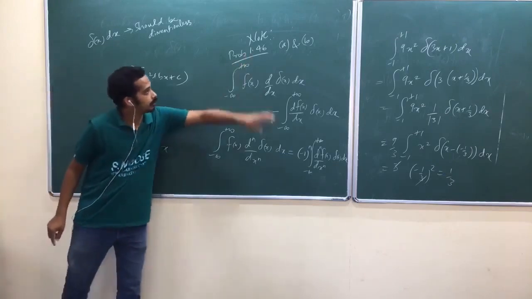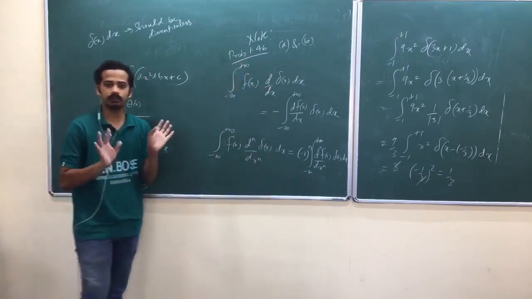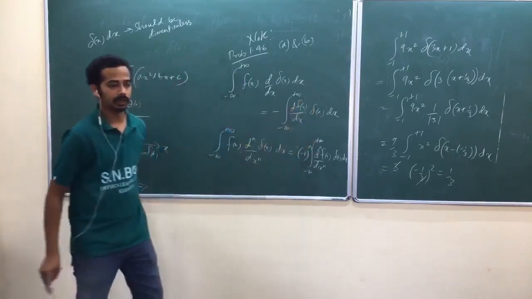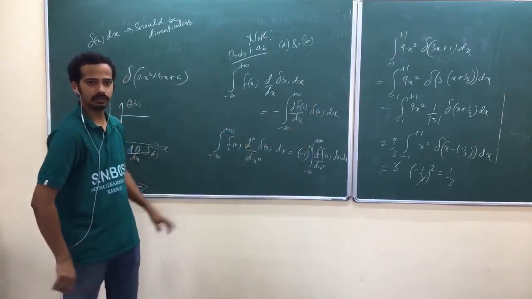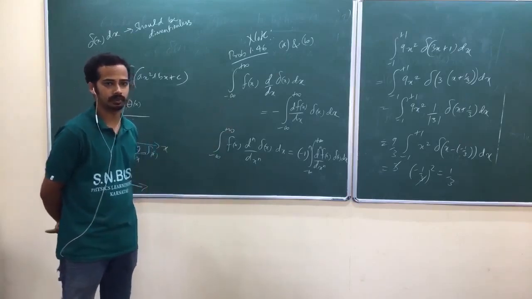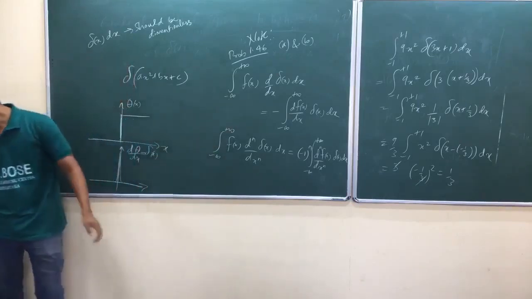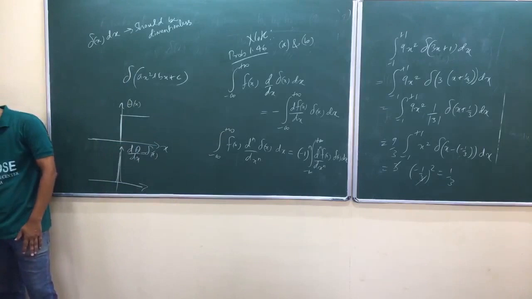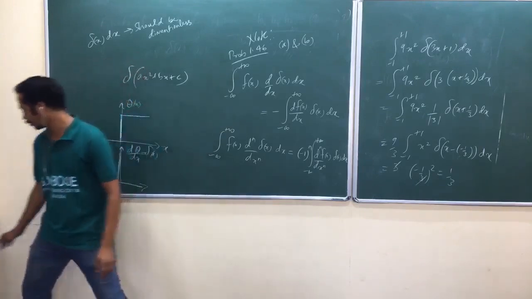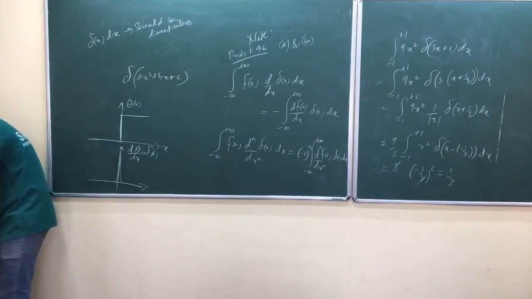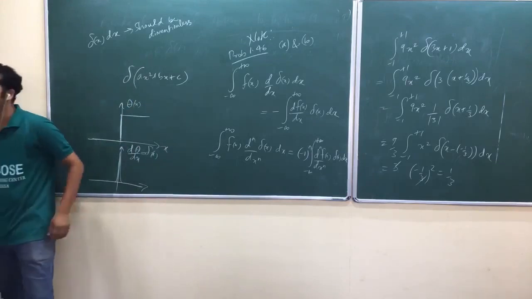So problem number 1.46b. Just have a note on each and every property. You don't have to prove much. You should have a logic on this kind of problem. And whatever problems he has given, 1.44 and 1.45, do them completely. There are a lot of problems in the GATE exam.